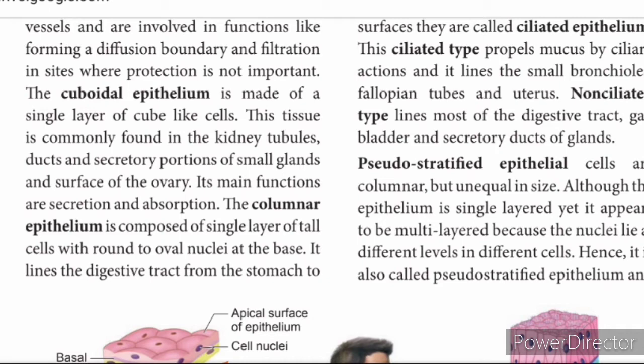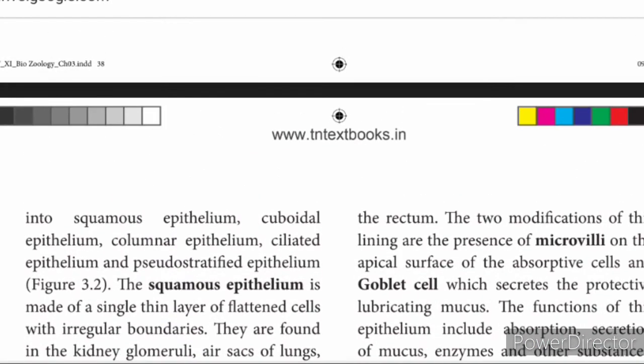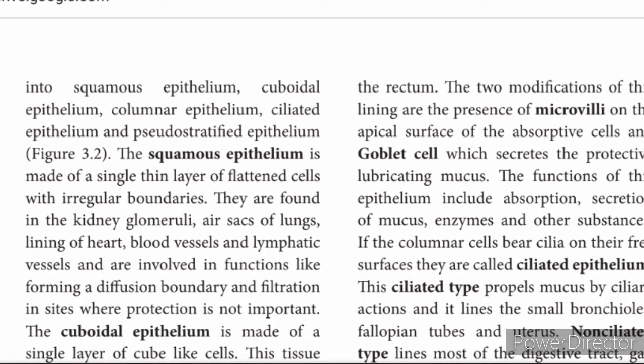Okay, so it lines the digestive tract from stomach to rectum. The rectum is a bag which collects all the undigested waste material. Two modifications of these linings are the presence of microvilli on the apical surface, that is the top surface of the absorptive cells, and goblet cells, which secrete the protective lubricating mucus.